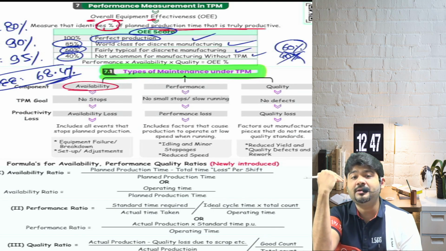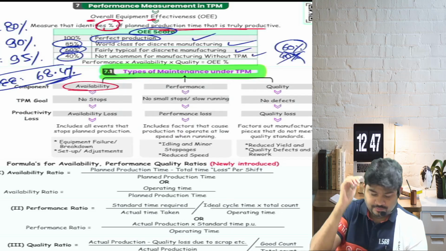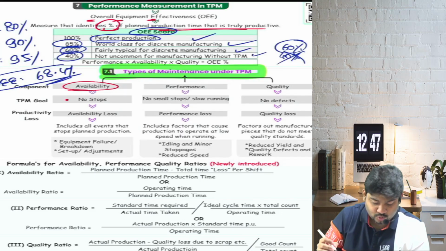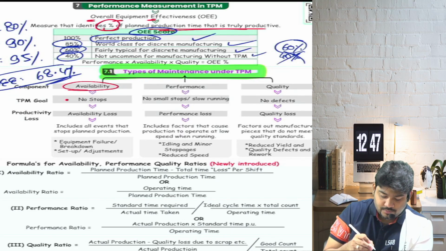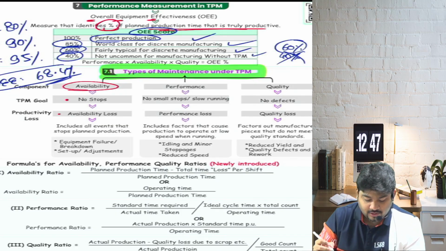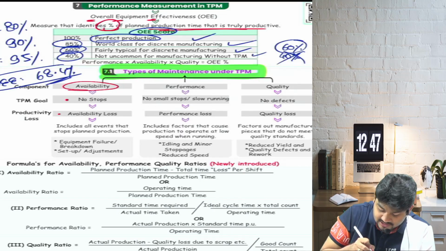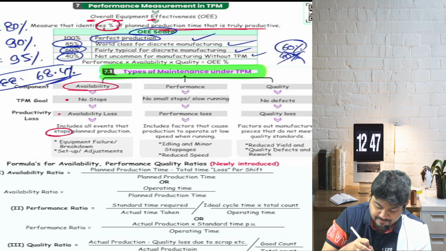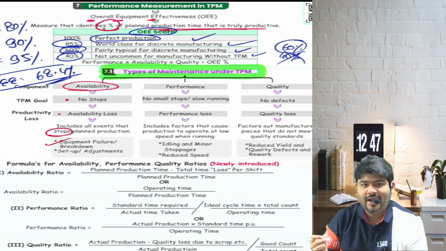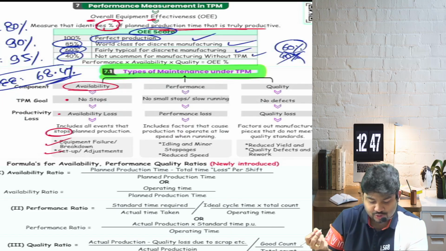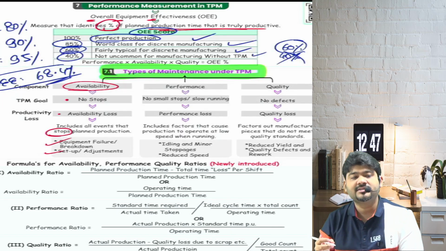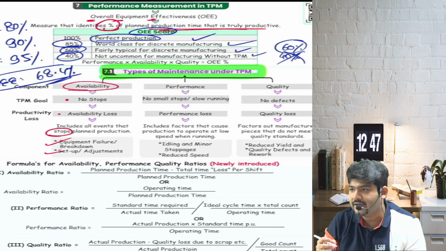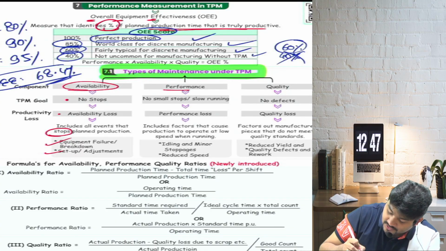So what should be our TPM goal? No stoppage. So see here, TPM goal is no stops. Productivity loss is availability loss, which includes all events that stop planned production. Can be on account of equipment failure or breakdown. At times there are some setup adjustment issues, but whatever it is, that is an availability loss. Are we clear?